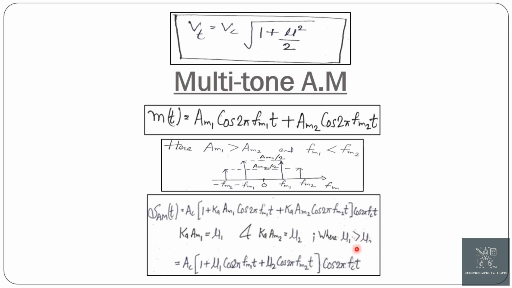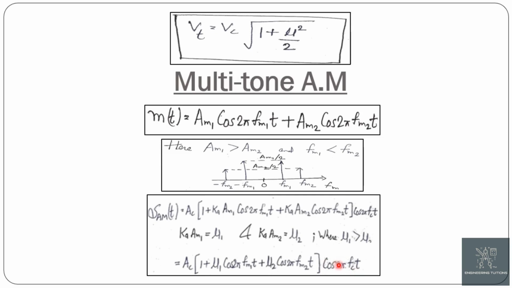Here mu1 is greater than mu2 as Am1 is greater than Am2. So putting Ka Am1 and Ka Am2 as mu1 and mu2, we get s_AM(t) is equal to Ac into 1 plus mu1 cos 2 pi fm1 t plus mu2 cos 2 pi fm2 t, whole multiplied by cos 2 pi fc t.